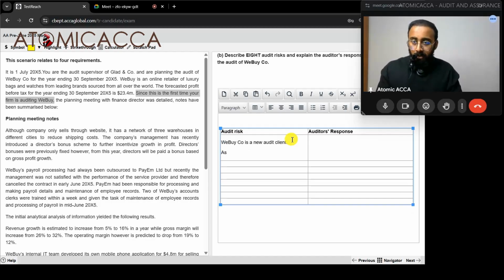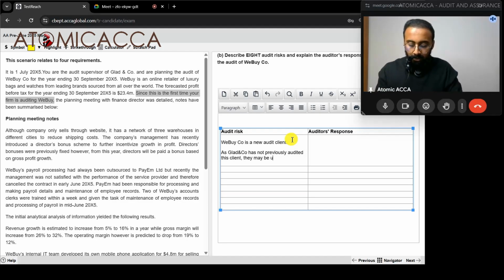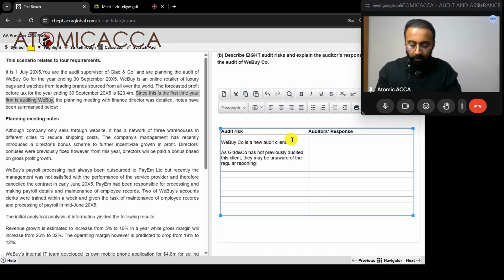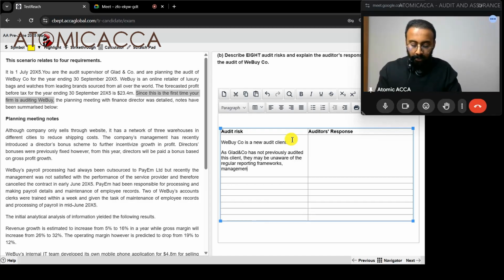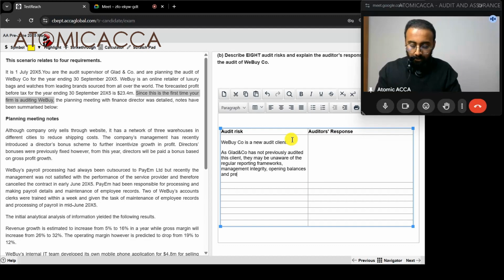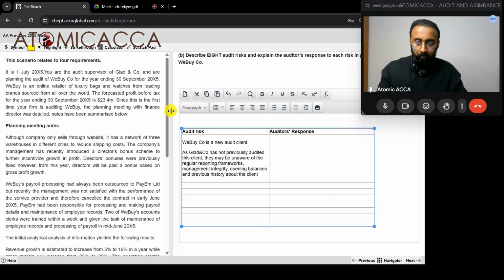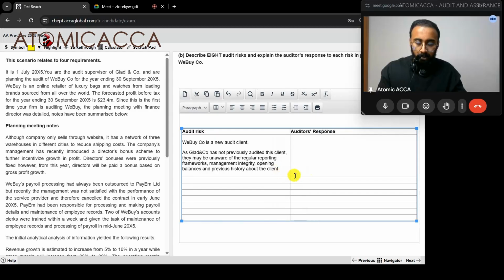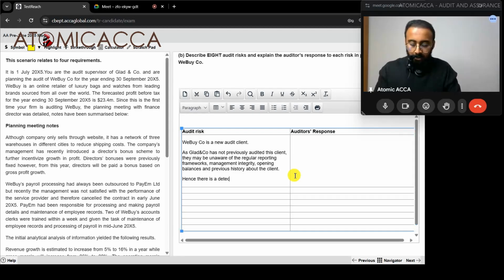As Glad and Company has not previously audited this client, they may be unaware of the regular reporting frameworks, management integrity, opening balances, and previous history about the client. Hence, there is a risk of detection